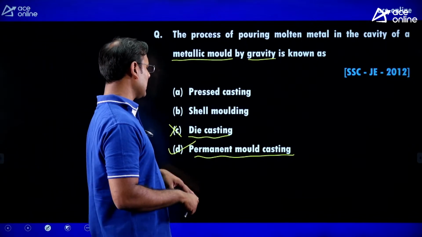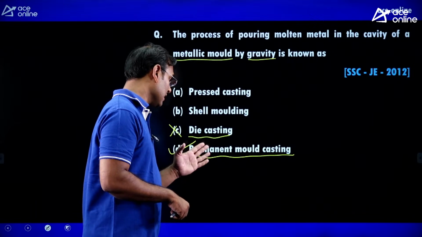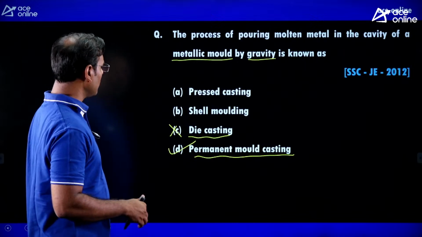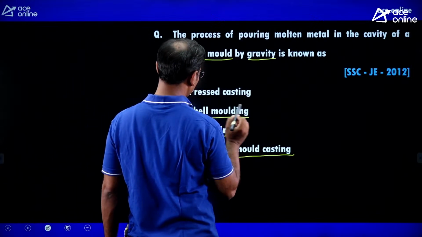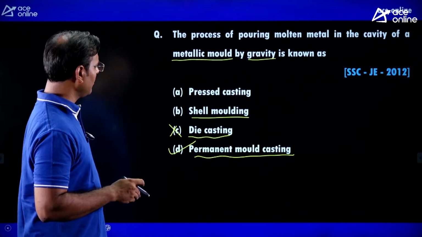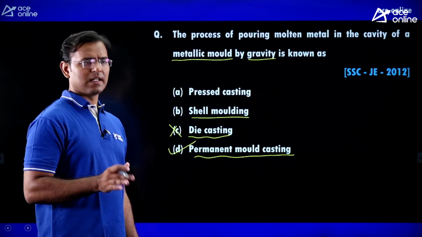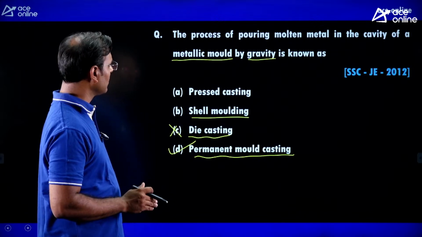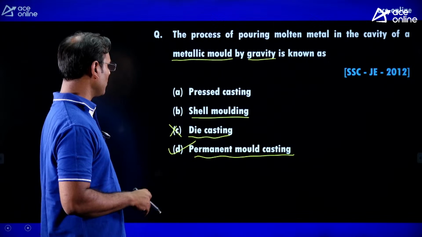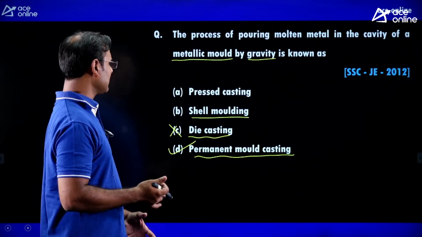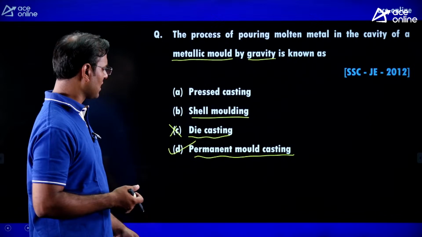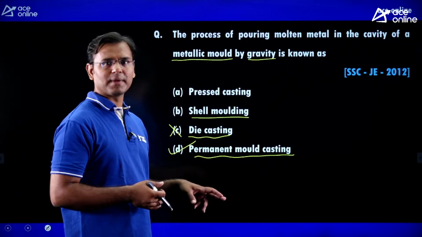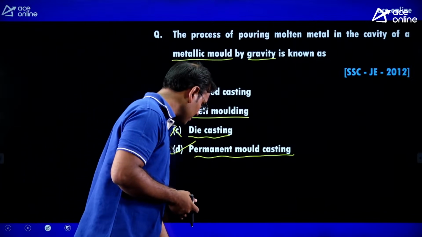Yes, if permanent mold casting is not an option, then we can also go with die casting. Okay, and what is shell molding here? In shell molding, we are using a mixture of phenolic resin and sand, and therefore we are not using a metallic mold there. Pressed casting is just a given name, but here the correct answer, metallic mold, means permanent mold or the metallic mold, and the correct answer is option D.